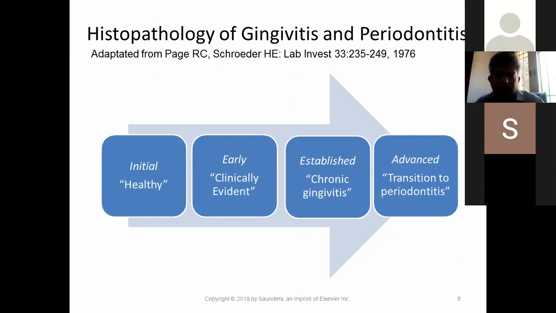If this is treated, it reverts back to normalcy. If it's untreated, it heads towards periodontitis. So we can arrest the patient's progress in the initial, early, or established stage before it heads into advanced. And if untreated, it will head into the advanced state of periodontitis. Okay. Next.